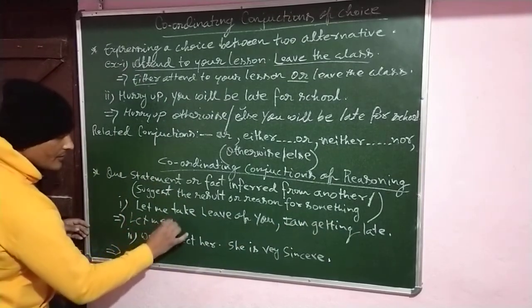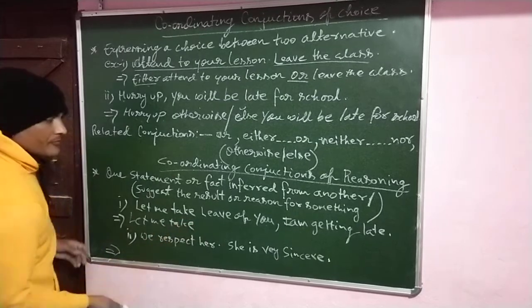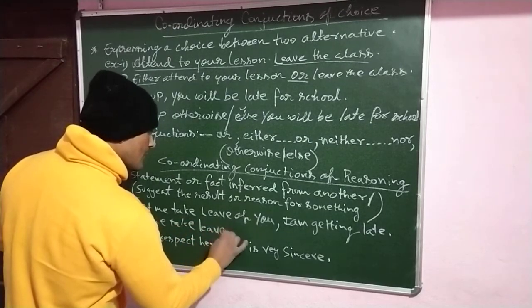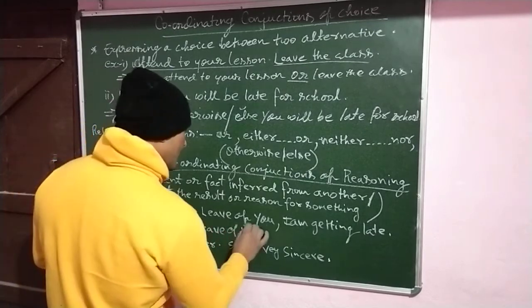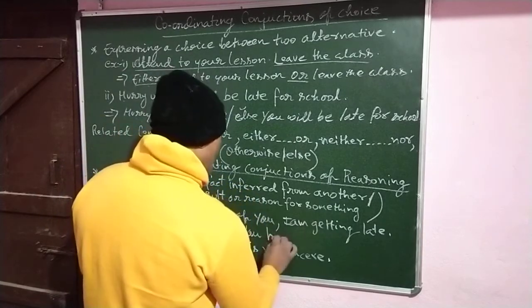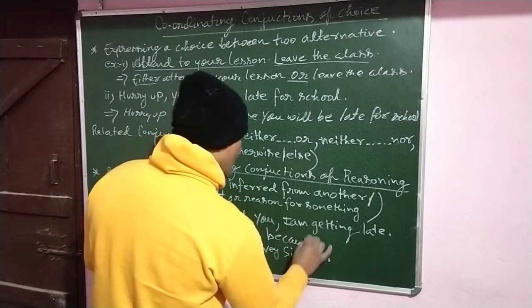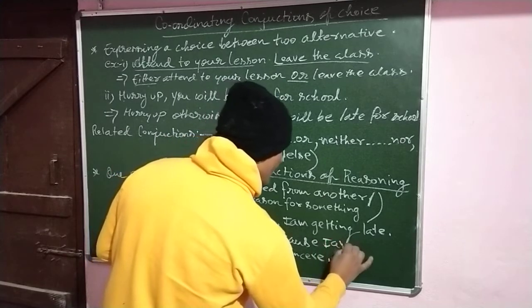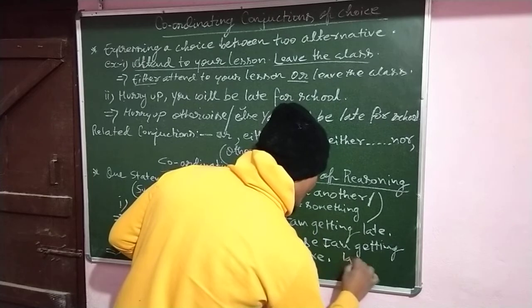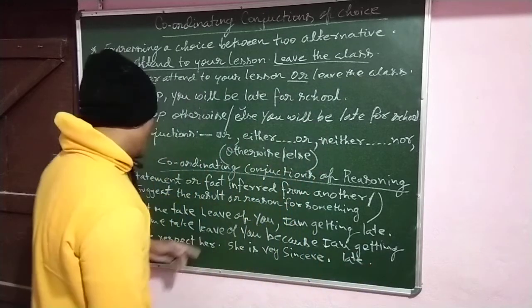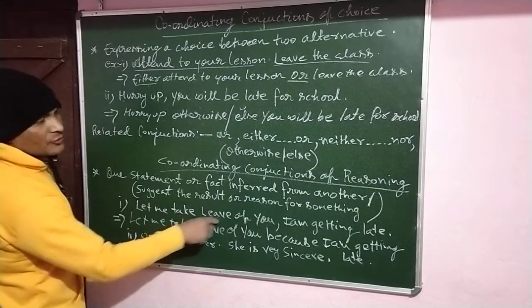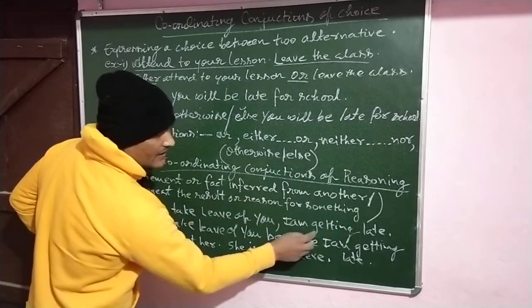Let me take leave because I am getting late. So here, let me take leave of you is inferred to the other statement, that is, I am getting late.